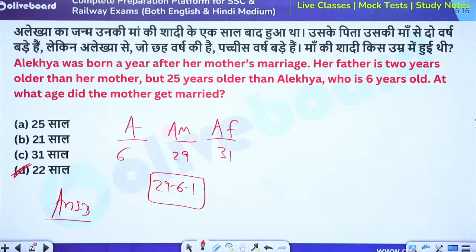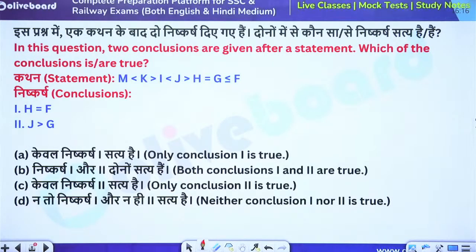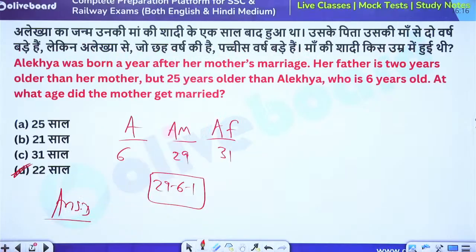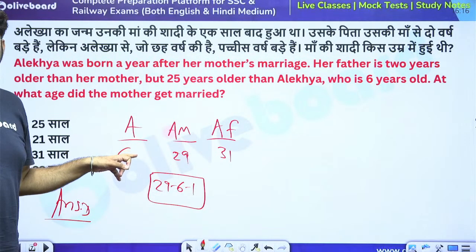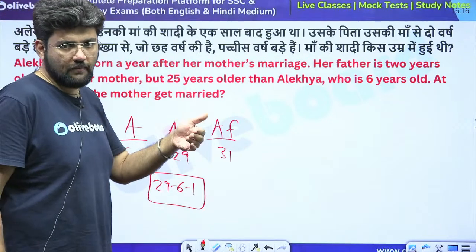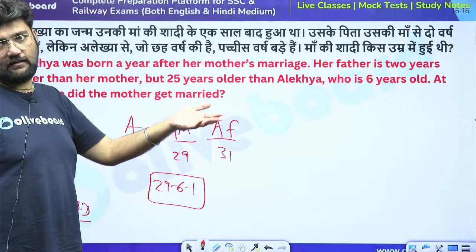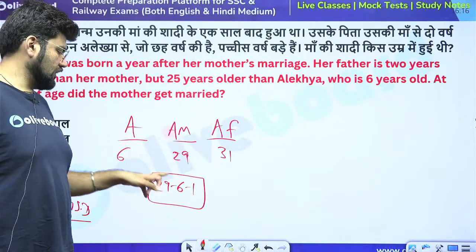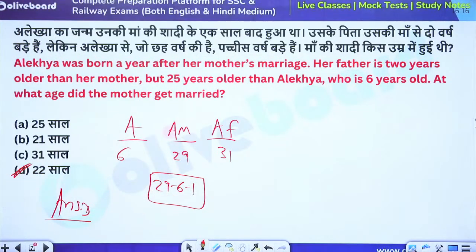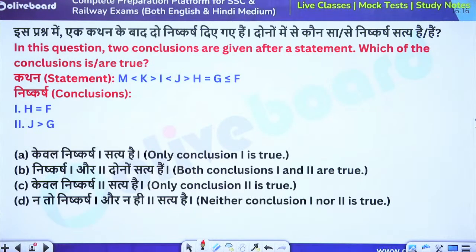Cool. Next. Inequality. 22, beta. 24 is not even there. See, one year before, that means she is 6 years old. So, 6 years before she got married, and 1 year even before that, before she was born. So, that is why we subtract 1 extra. So, you will get 22 as the answer, not 24.